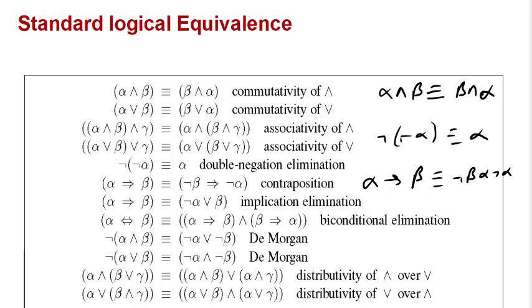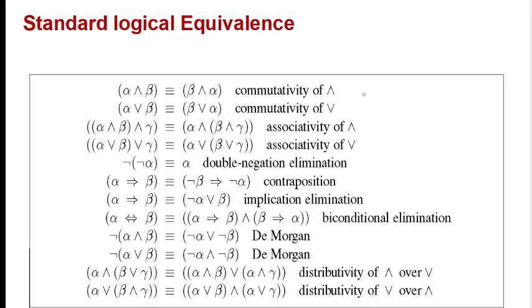Then here one more: if we want to eliminate the implication, yes, this one. We can eliminate the implication by using this: alpha implies beta is equivalent to negation of alpha or beta. Here we can see the implication sign goes and we have an or sign. We can prove this, of course, how alpha implies beta is equivalent to negation of alpha or beta.